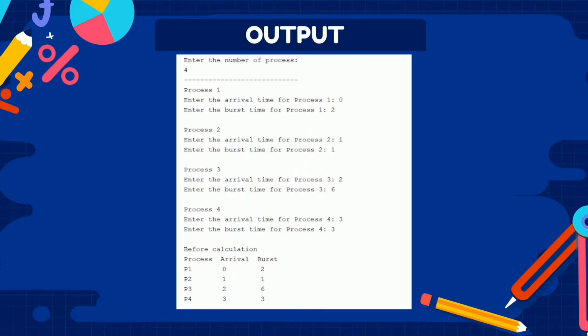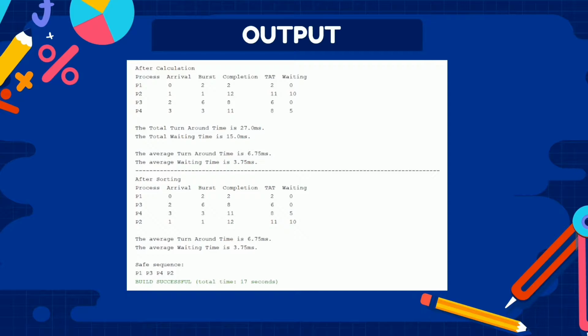So first, it will ask the user to enter the number of processes, and then it will ask the user to input the arrival time and the burst time, and it will display the data that includes process, arrival time, and the burst time. It will display all of the data after the calculation, and then it will also display the list of data after sorting and will display the sequence.